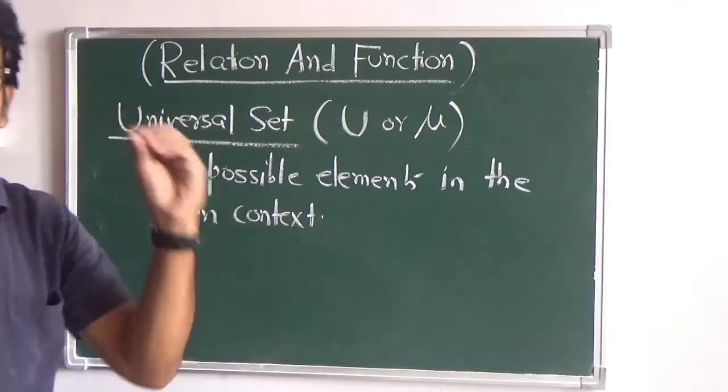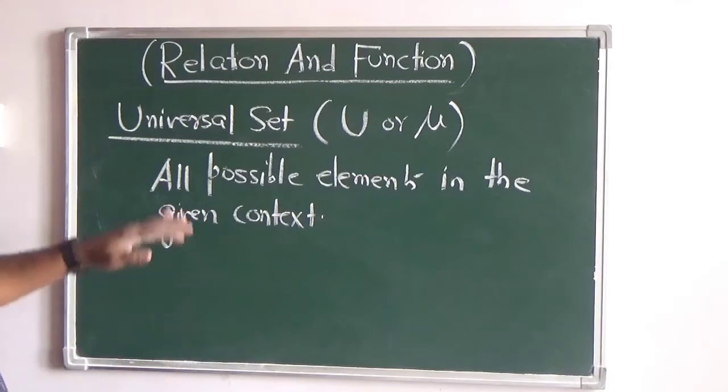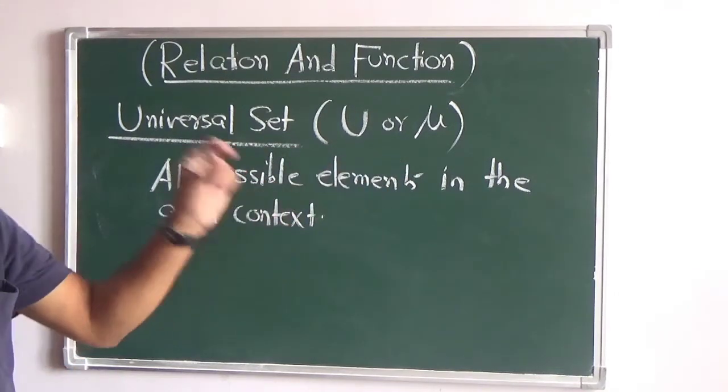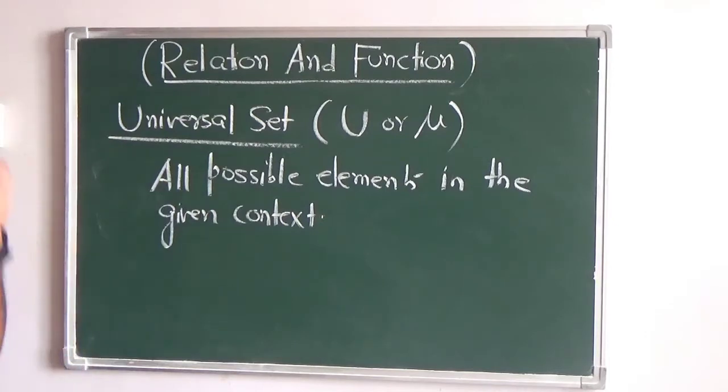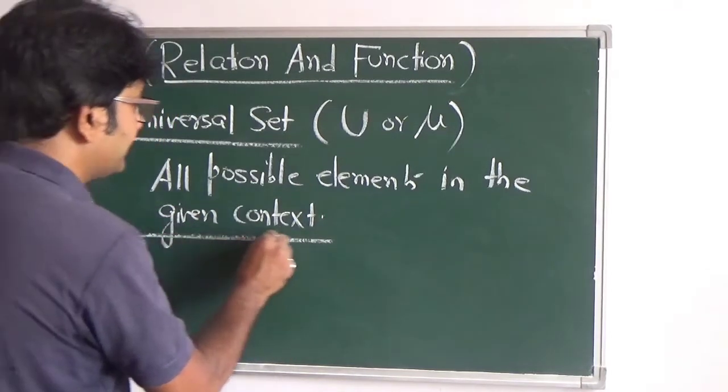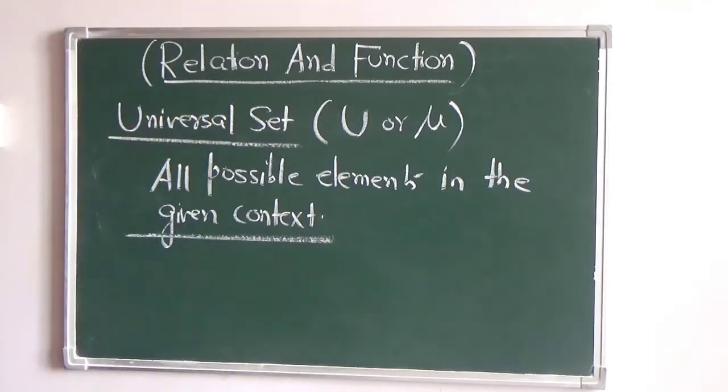But in a question, we'll be considering all possible elements in the given context. That particular question will consist of the universal set. So this is the correct definition. Don't write only all possible collections or elements in a particular set, but you need to add that all possible elements in the given context is the universal set.